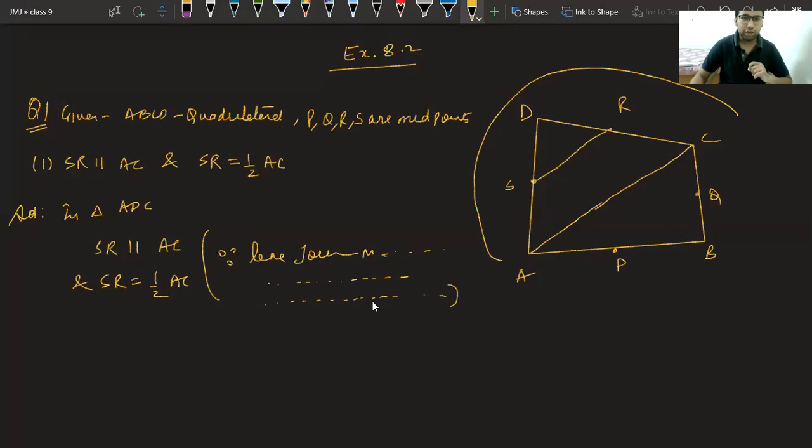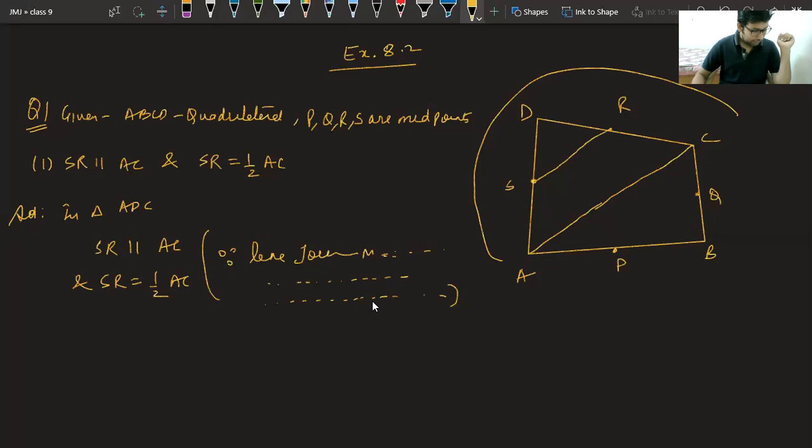I guess you are able to see what is written behind these dots. You have to write that only. Don't write MPT, write the complete theorem every time you get a question. That will help you to remember the statement. Okay, so we have got the first part.